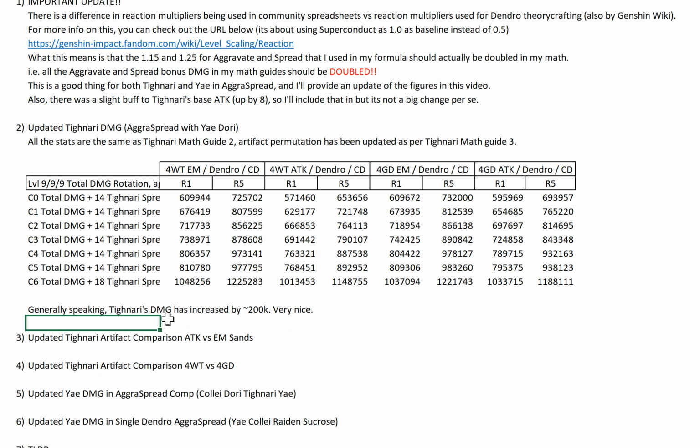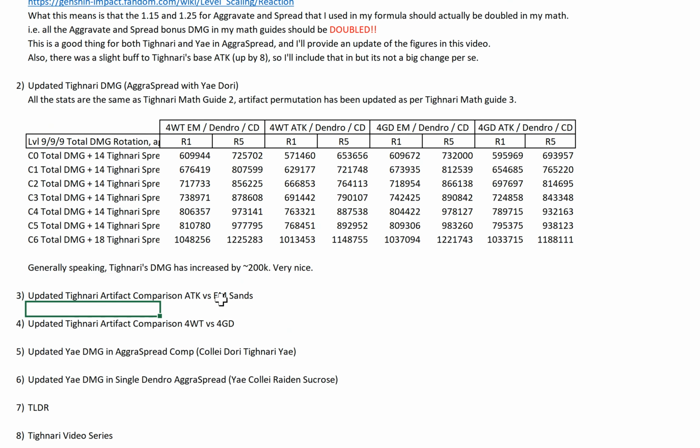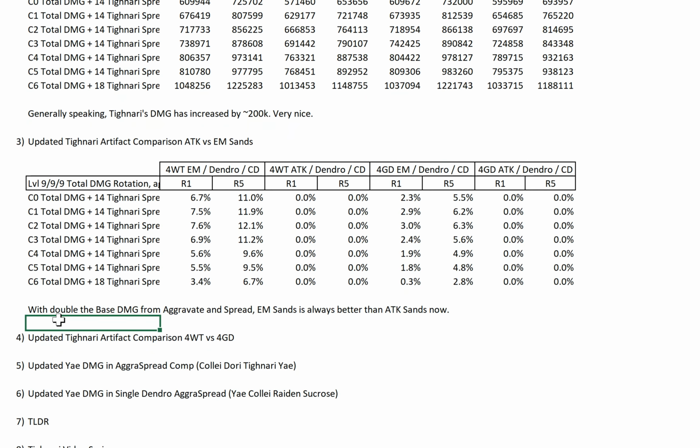And next, let's talk about the Tighnari artifact comparison, attack sands versus EM sands. Unfortunately, this is the one where there's a change from my previous conclusion. Right now, with double the base damage from aggravate and spread, EM sands is always better than attack sands. If you remember previously, our conclusion was a bit different, right? It was attack sands being better, and only at R5 is EM sands better.